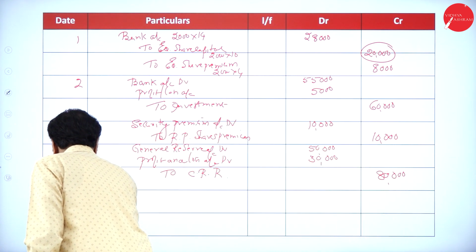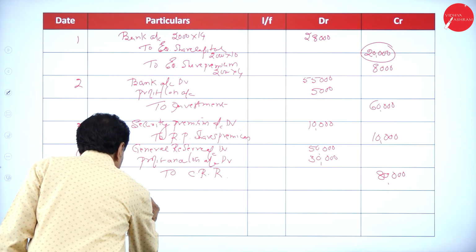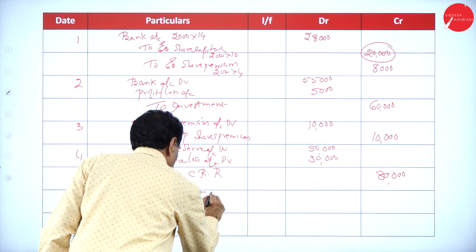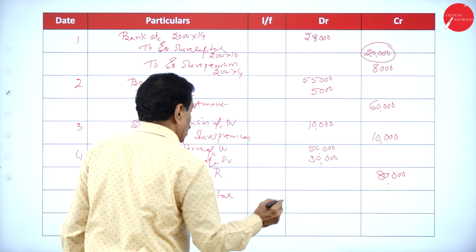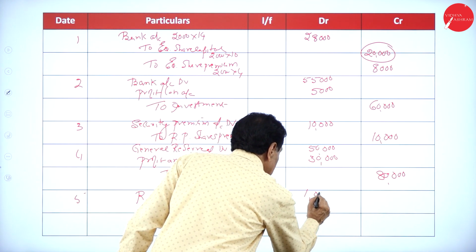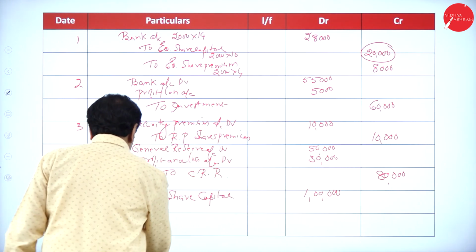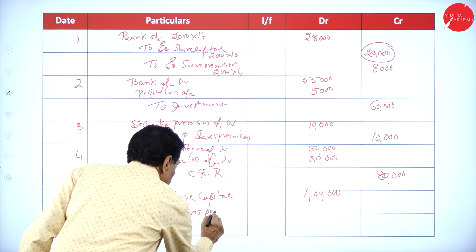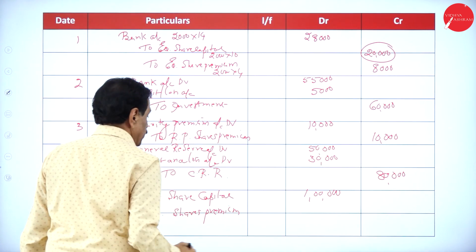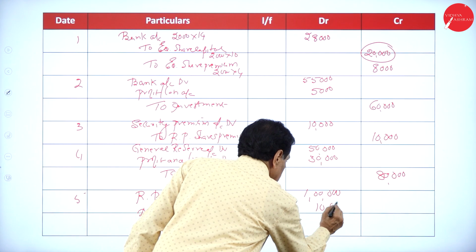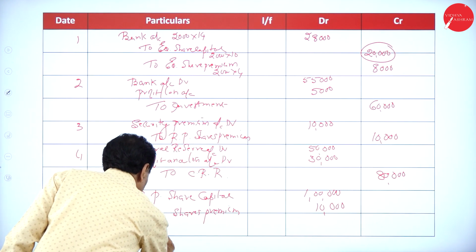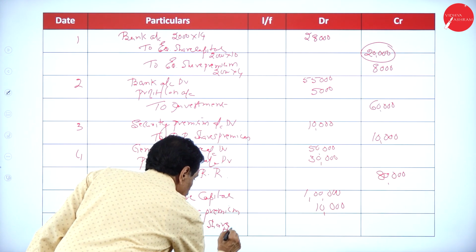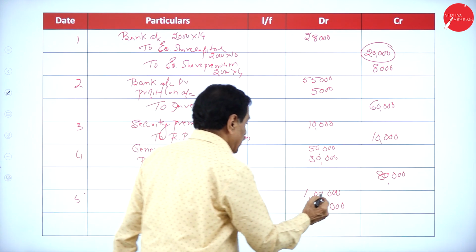Number 5, transfer entry. Redeemable preference share capital 1 lakh, redeemable preference share premium 10,000, to redeemable preference shareholders 1,10,000.